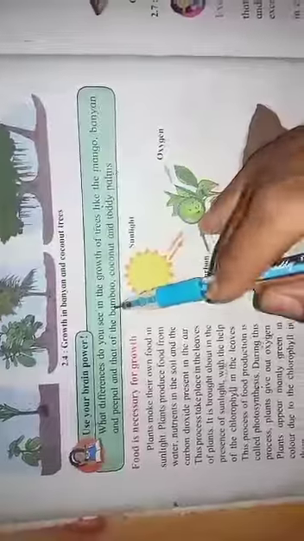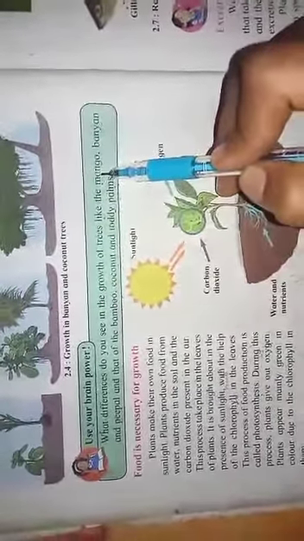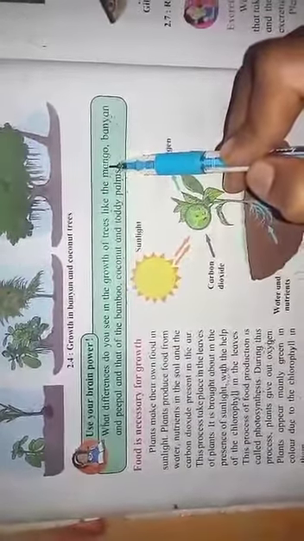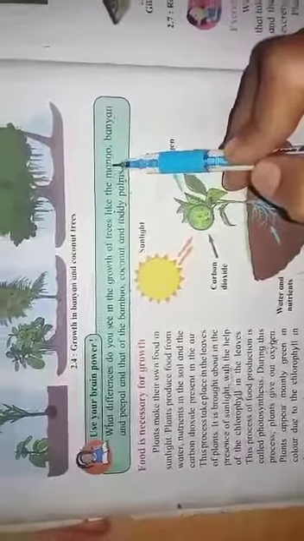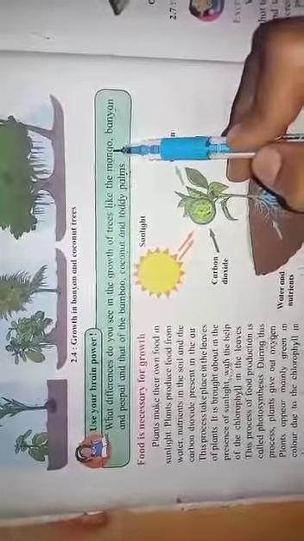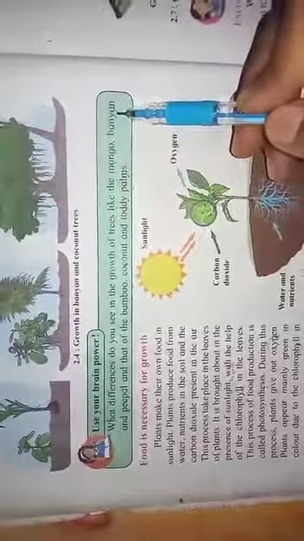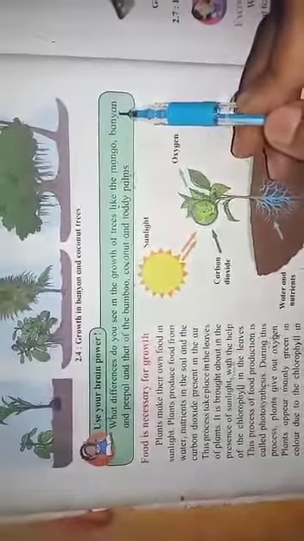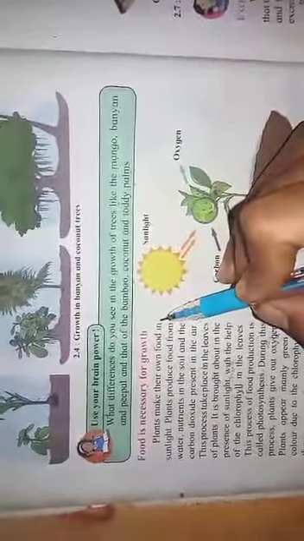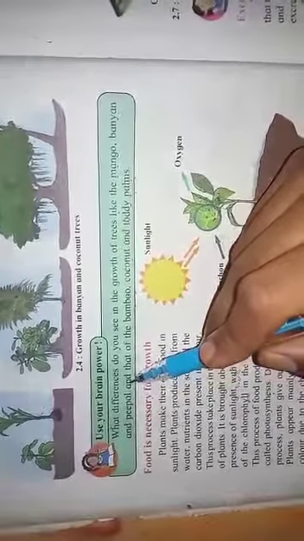Let us see the differences in the growth of trees like the mango. Any plant we take has its own feature, which means all the trees have their own features. Like the mango tree, the mango produces fruit. The banyan tree produces long roots, which are absent in other trees. The bamboo is a grass plant, and it grows tall. The peepal tree produces many branches.